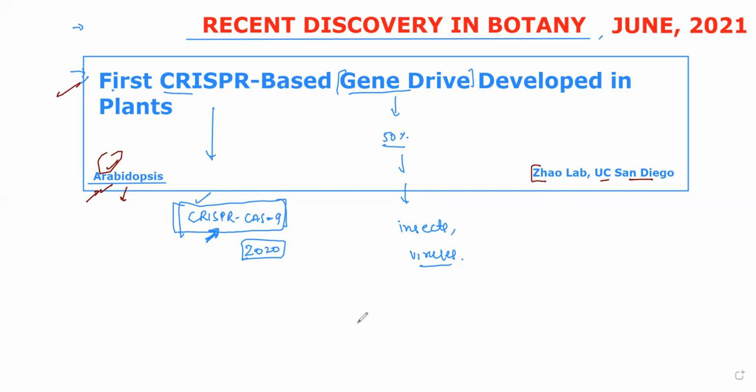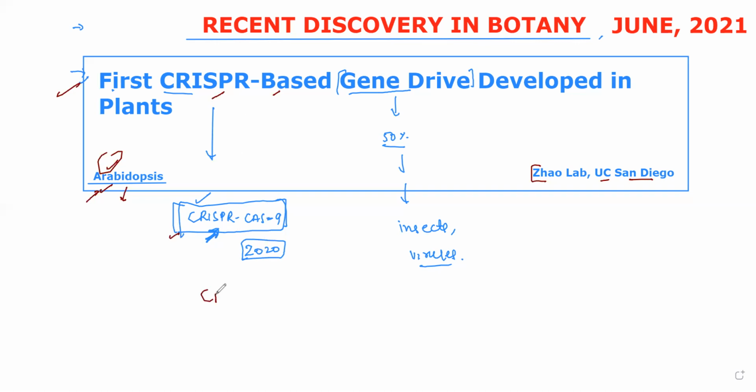After studying this research paper and whatever information is available on the internet, I will make a separate video on how this CRISPR-based gene drive is developed in plants, and what exactly the gene drive is in plants using CRISPR-based technology. Here I am just summarizing what CRISPR-Cas9 is.